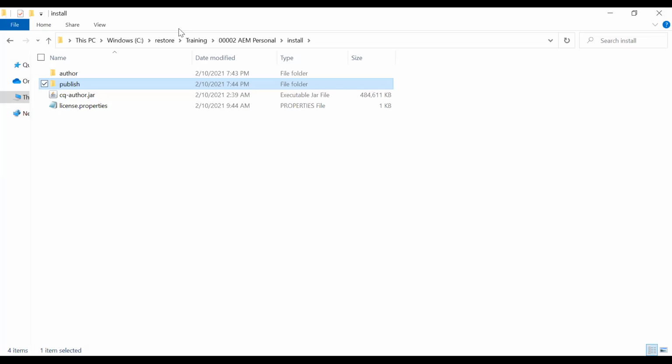Correct. So in AEM, you would have two sorts of servers in every environment. JDK 13 would not work with this version. Maybe you can install JDK 8 also. So on the author server, we will create the code, the templates, the components, and then we will edit the content, and then we will publish it.